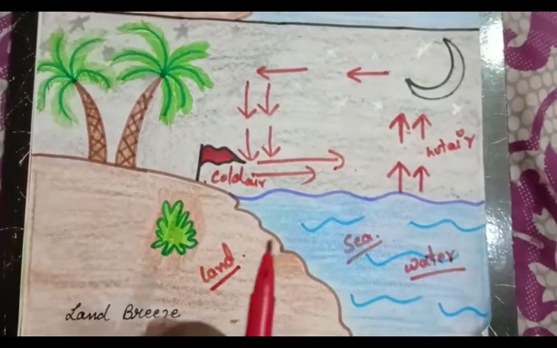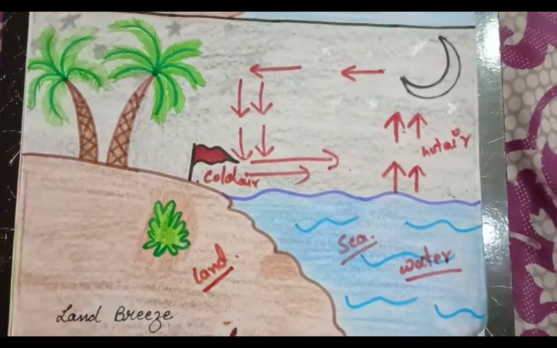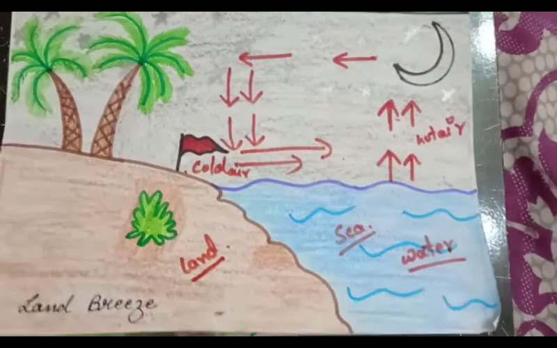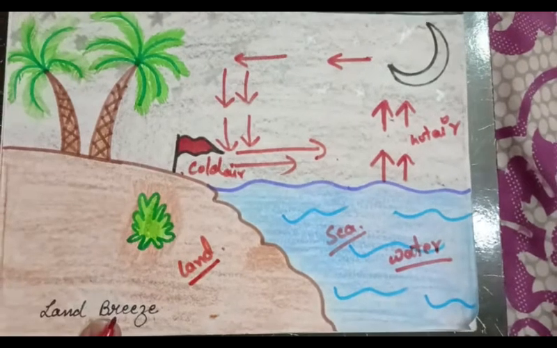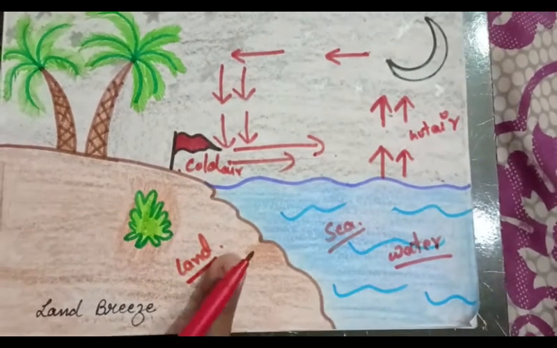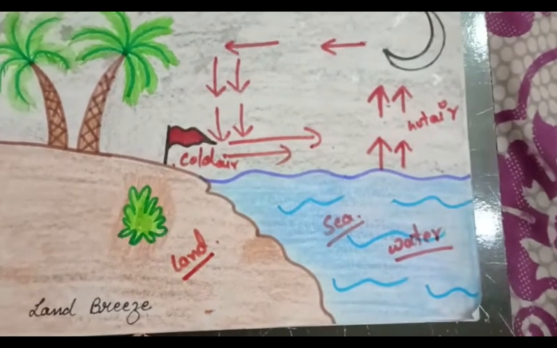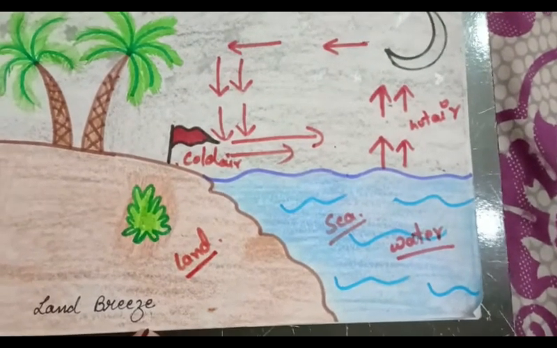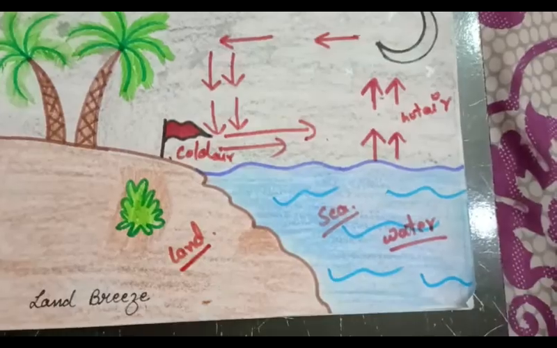So this is land breeze. In land breeze, what happens? The movement of air from land to sea at night is a land breeze. I hope land breeze and sea breeze is clear to everyone now.